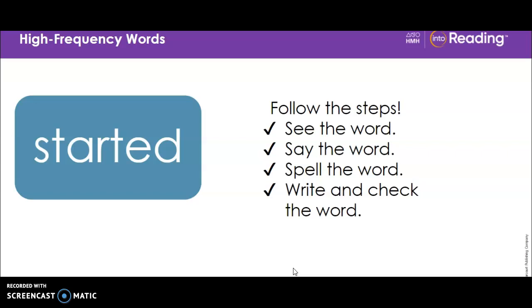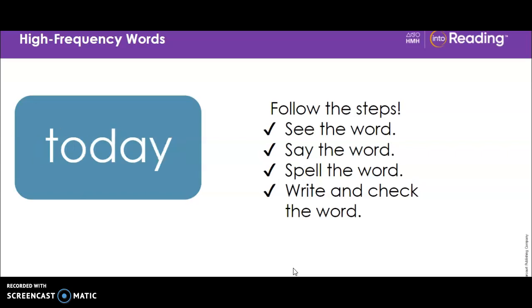S-T-A-R-T-E-D. The next word is today. Look at the word. Repeat the word after me. Today. Today. Today we will go to the store. Say the word again after me. Today. Look at the letters in the word. Let's spell it out loud. T-O-D-A-Y.